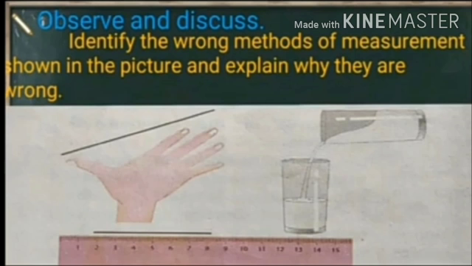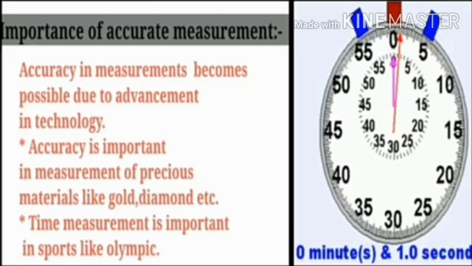Observe and discuss. Identify the wrong methods of measurement shown in the pictures and explain why they are wrong. As you can see, all the methods shown here are wrong. Can you guess the reason? This brings us to the importance of accurate measurement. The accuracy in measurement depends upon its purpose. Thus, an appropriate device has to be used for the measurement. Measurement of substances that are precious or of great importance and used in very small quantities is done meticulously and accurately. Meticulously means very attentively, very thoroughly.